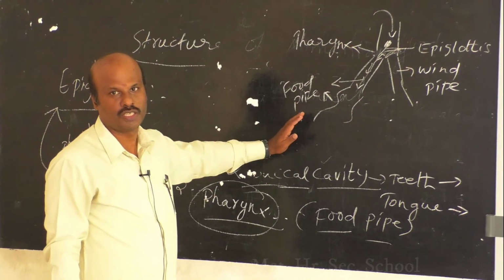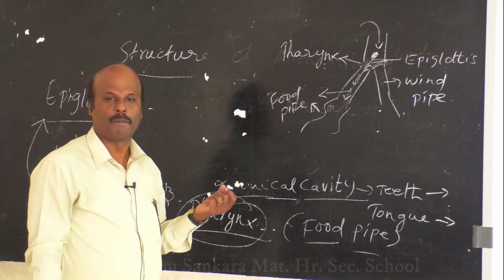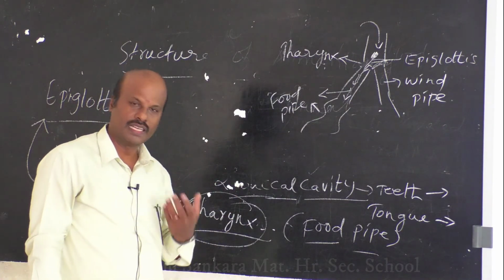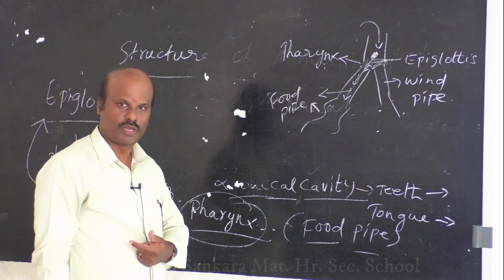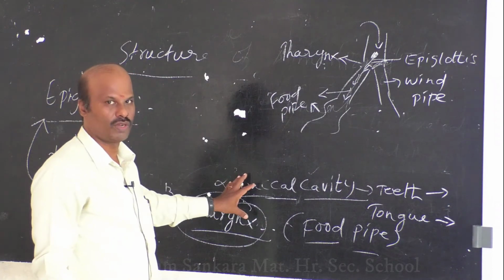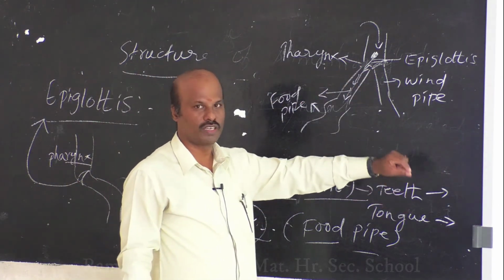The first one is the intake of food, called ingestion. The second one is digestion. The third one is absorption. The fourth is assimilation. The fifth one is egestion. So these are the processes of digestion. And finally, we are discussing each and every component of the digestive system and its functions.